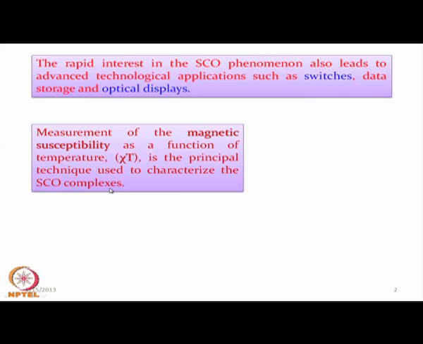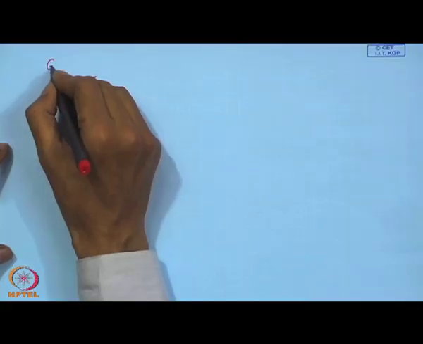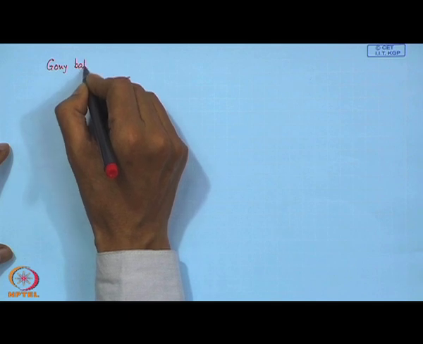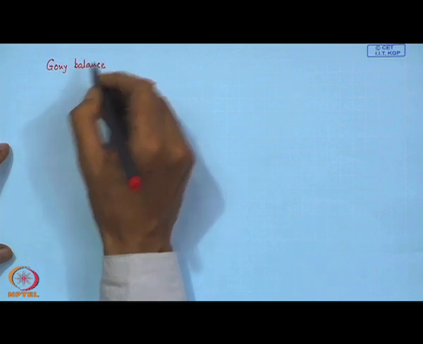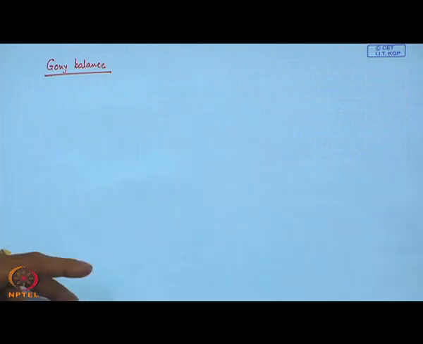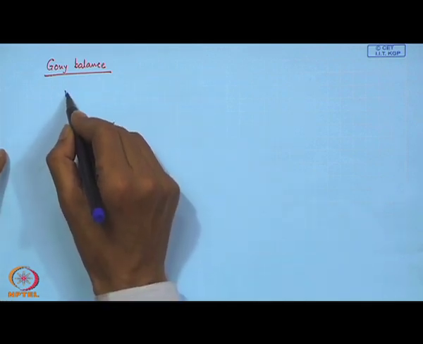So, the susceptibility we can determine using some Gouy balance. So, homemade Gouy balances are there. That was the oldest technique where people could measure the corresponding magnetic moment values. It is nothing but the weighing of the sample.